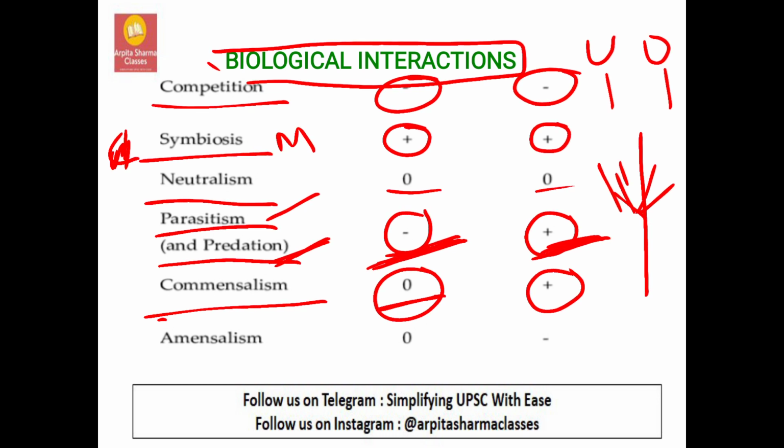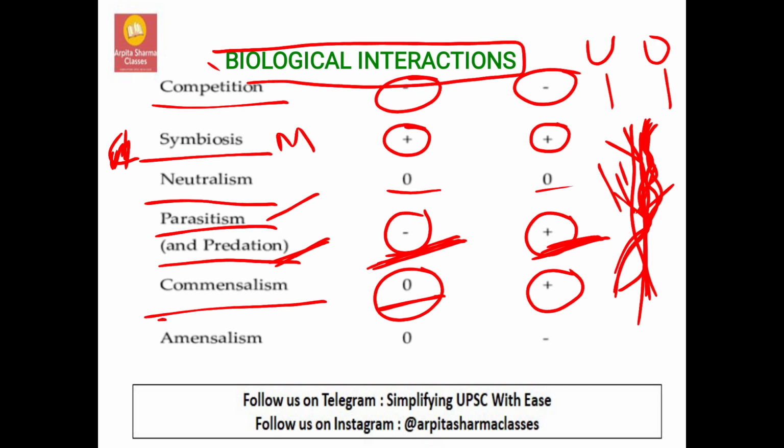Another example is the orchid that grows on a mango plant. There is a mango plant and there is an orchid growing on it. Whether it is growing or not growing, it is not going to affect the mango plant. So this is also known as commensalism, because the orchid is going to get support and strength from the mango plant, so it is benefited, but the mango plant has no such benefits from the orchid that is growing on it.